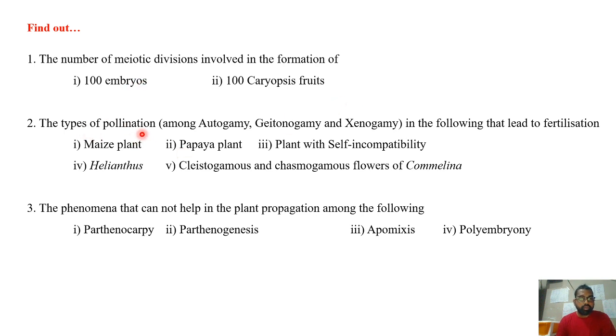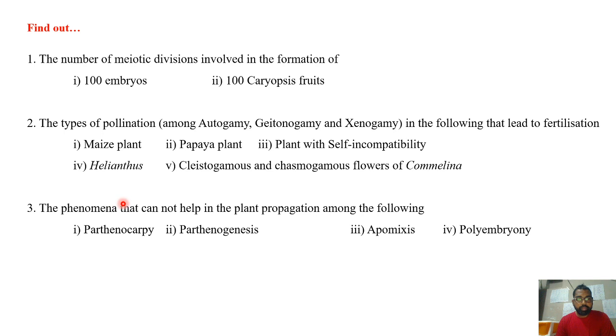And try to find out what kind of pollination among autogamy, geitonogamy and xenogamy is possible in the case of maize plant, papaya plant, plant with self-incompatibility, and Helianthus plant. And in the flowers of the Commelina, both the cleistogamous flowers, what pollination, and chasmogamous flowers, what pollination. So what are the possibilities, you just mention.